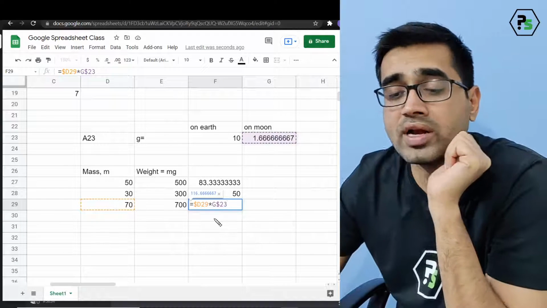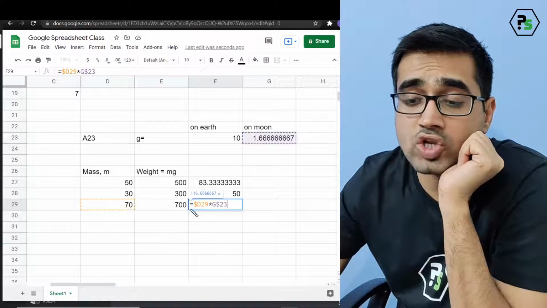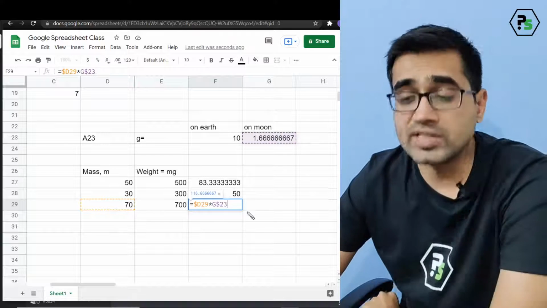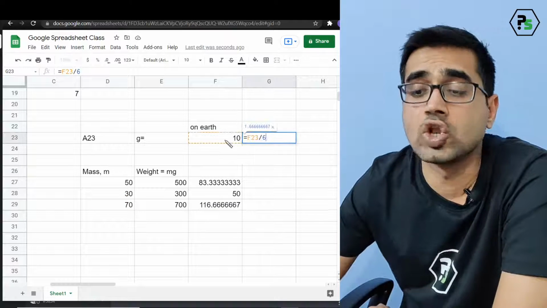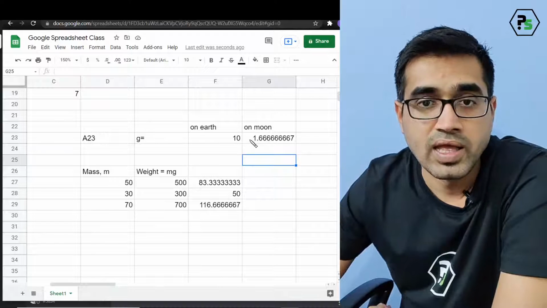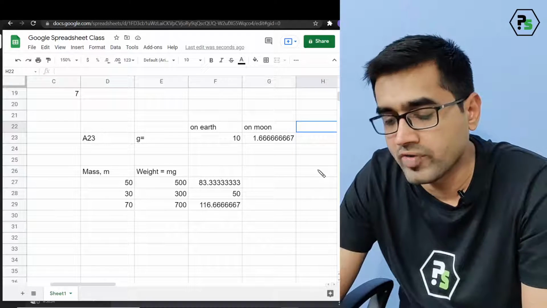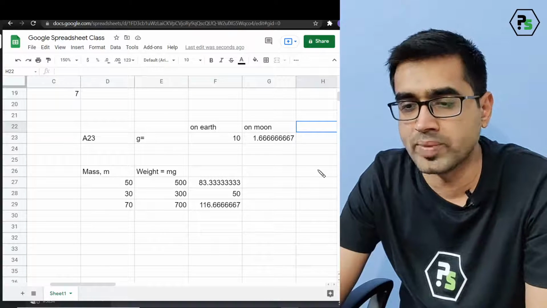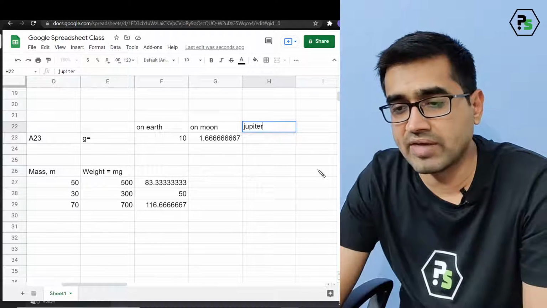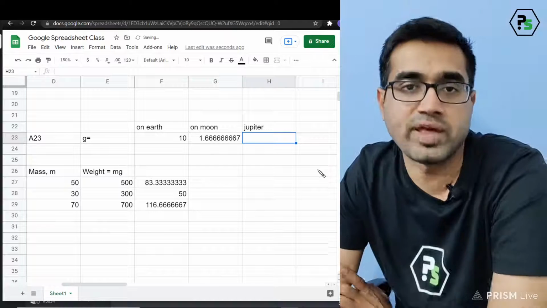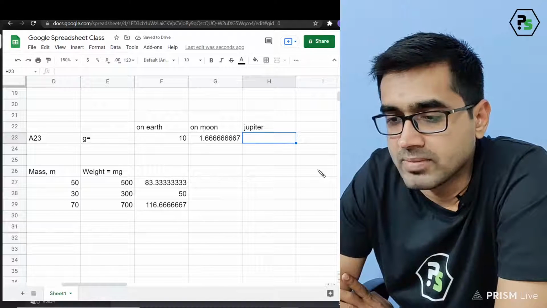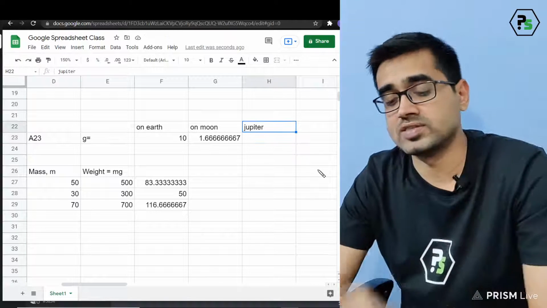So what is dollar doing? A dollar on D is locking the column for us, while the dollar on the row on 23 is locking this value for us. And let's say I'm on a very different planet, I'm not aware of it, maybe on Jupiter, I think the Jupiter gravity will be very high. I don't know. But Jupiter is a gas, so let's leave Jupiter.